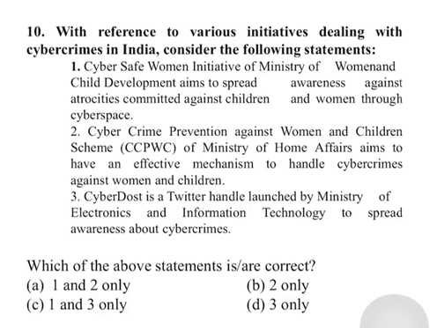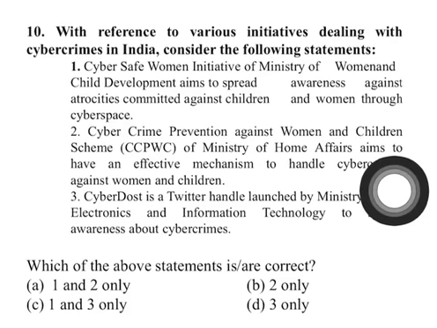Now, about the second one, the Cyber Crime Prevention Against Women and Children. This scheme is by the Ministry of Home Affairs, and the ministry has kept many components within this. Some of the features are an online cyber reporting platform, a cyber forensic laboratory, and training of police officers, judges and prosecutors. You might know that police officers are not so well versed with cyber crimes. And apart from this, it has components like cybercrime awareness activities, research and development of cyber crimes, etc. Fine. So that's all up to this class.